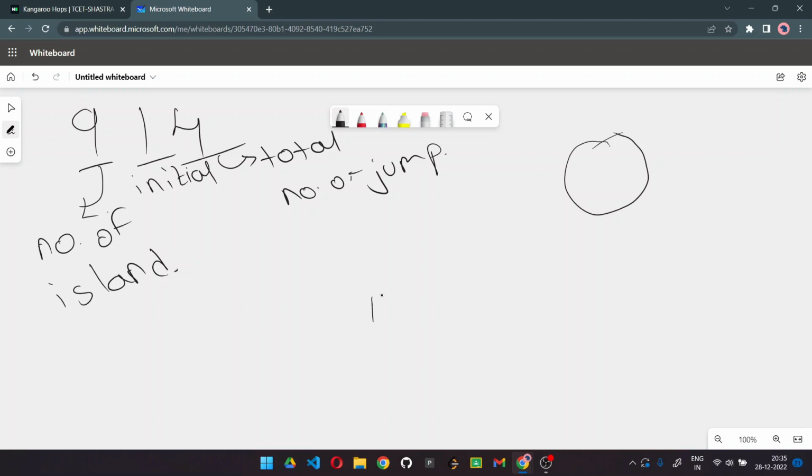Now 1, 2, 3, 4, 5, 6, 7, 8, 9. Let us assume these are our 9 islands. At the very first, the kangaroo is present on the very first island, and from here he is going to jump 4 times.